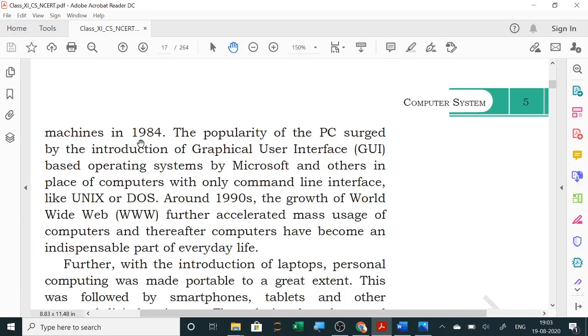Now here the popularity of the personal computer surged by the introduction of GUI, graphical user interface based operating system by Microsoft and others in place of computers with only command line interface like Unix or DOS. Around 1990s, the growth of World Wide Web, WWW, further accelerated mass usage of computers, and thereafter computers have been an indispensable part of everyday life.